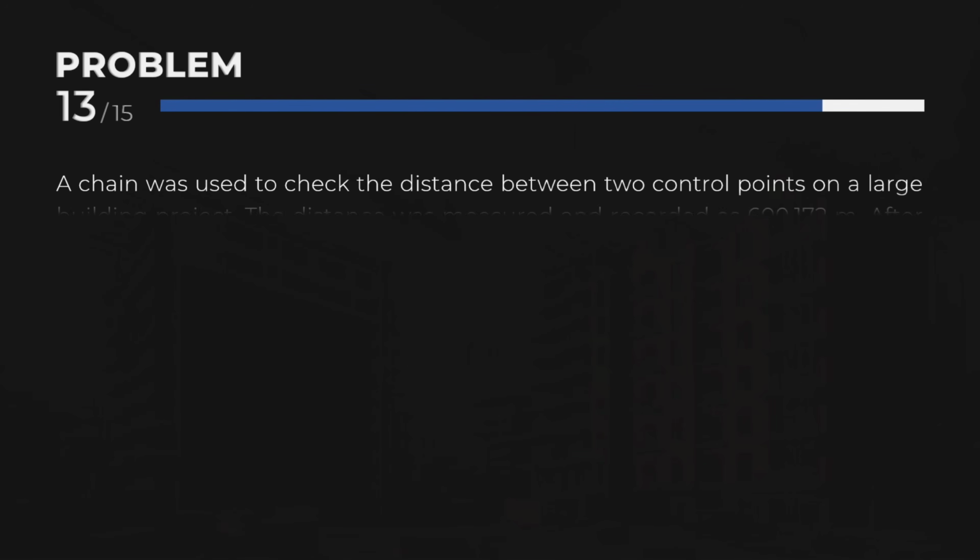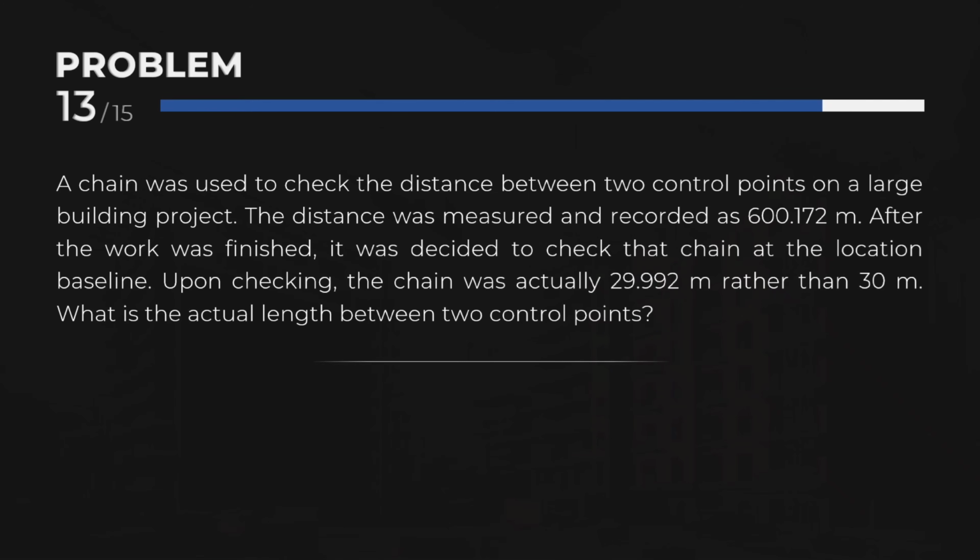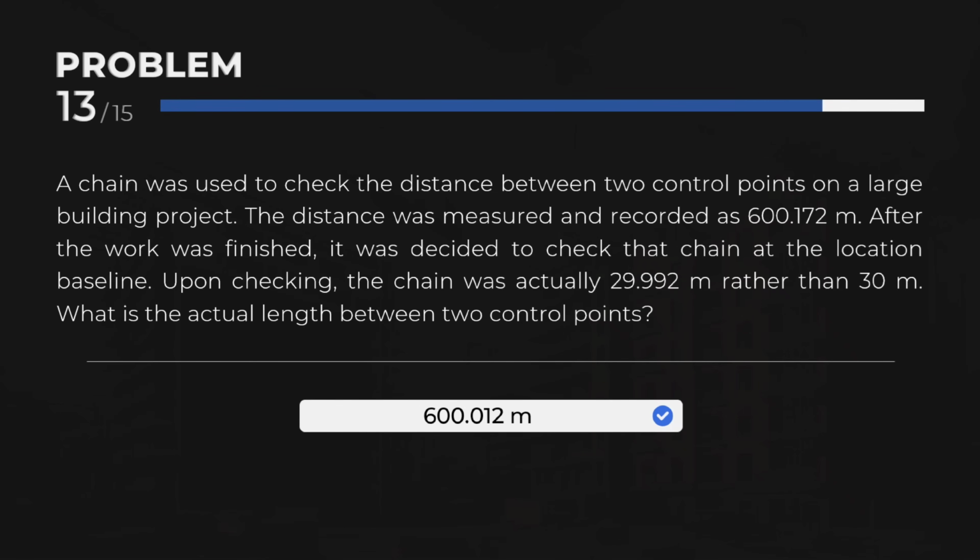Problem 13. A chain was used to check the distance between two control points on a large building project. The distance was measured and recorded as 600.172 meters. After the work was finished, it was decided to check that chain at the location baseline. Upon checking, the chain was actually 29.992 meters rather than 30 meters. What is the actual length between two control points? 600.012 meters.